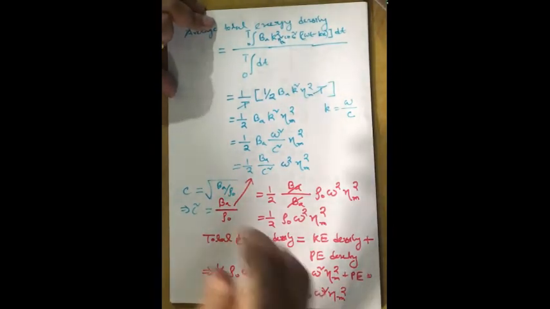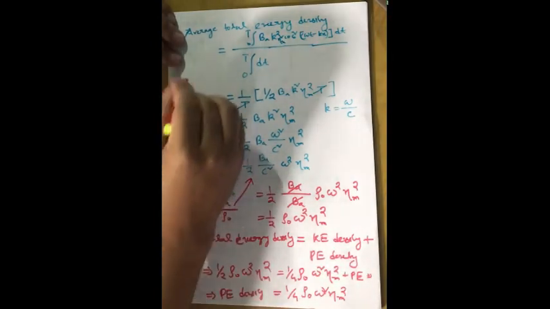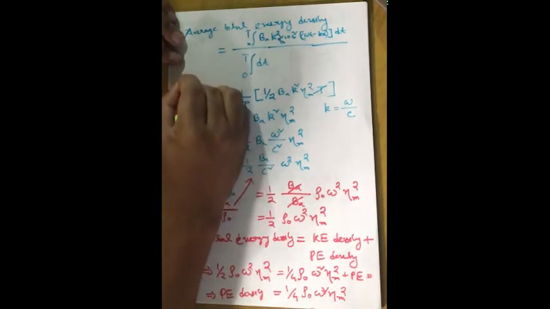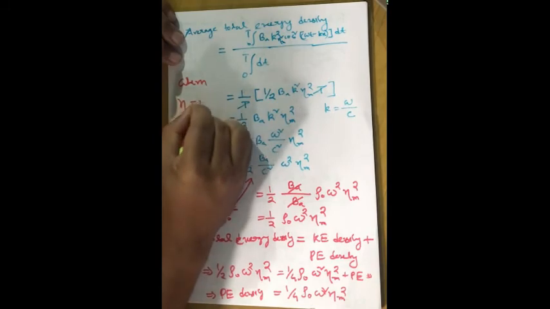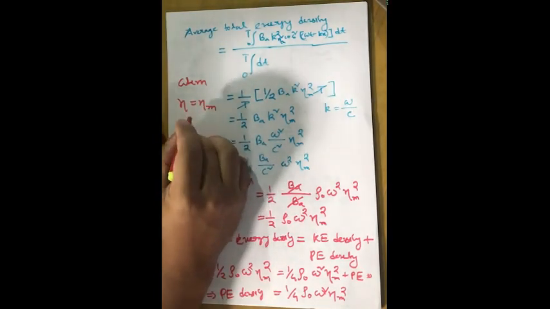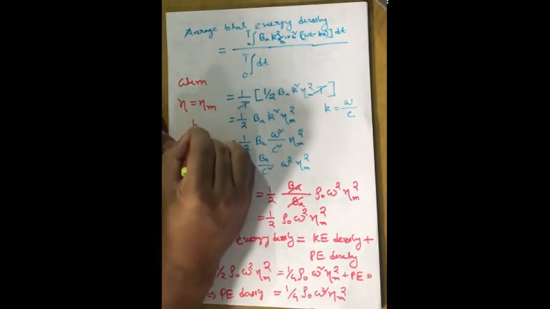So both quantities become maximum when eta is equal to eta m, that is, at the moment the amplitude of the sound wave becomes maximum.